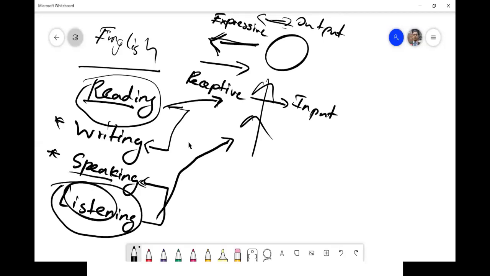Without giving the necessary input, you won't be able to express the language, no matter whether it's Tamil or Sinhala or English or any other language. So you have to give yourself the opportunity to receive the language. The way to receive the language is by listening and reading.